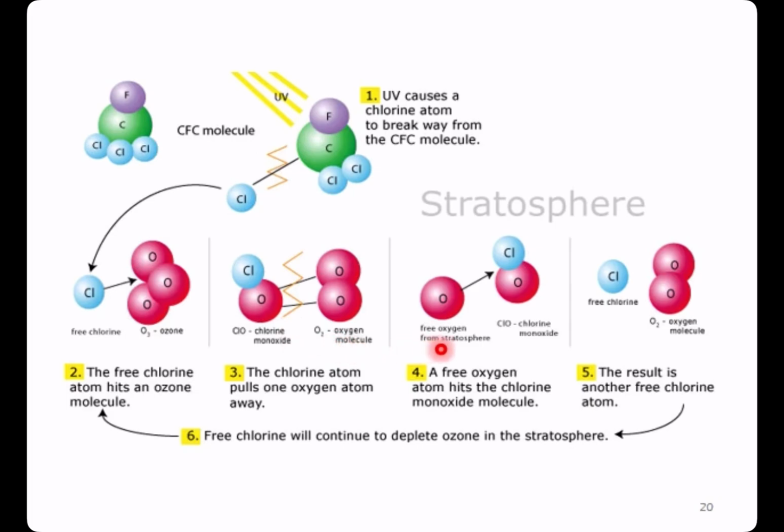Now, a free oxygen can hit the chlorine monoxide, and this results in a free chlorine and oxygen molecule, or O2. Now, this free chlorine can continue back here to interact with the ozone, and this will deplete the ozone in the atmosphere, in the stratosphere. So fortunately, we banned the use of CFC, and now our ozone layer is getting back to normal.